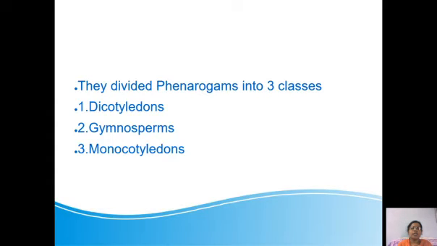First is the presence of two cotyledons, the second is the presence of a taproot system, the third is the presence of pentamerous or tetramerous flowers, and the fourth is reticulate venation. So if the plant shows all these characters, it comes under the dicotyledons.